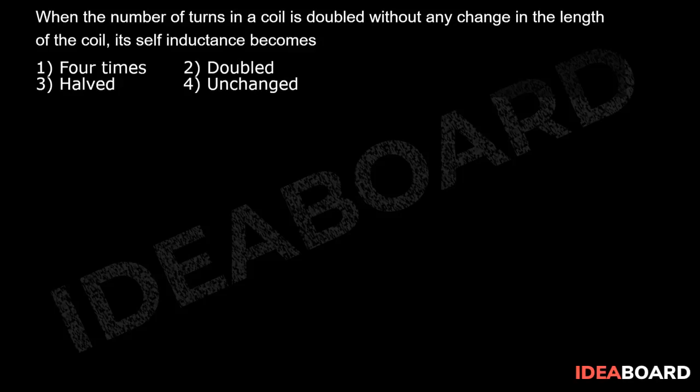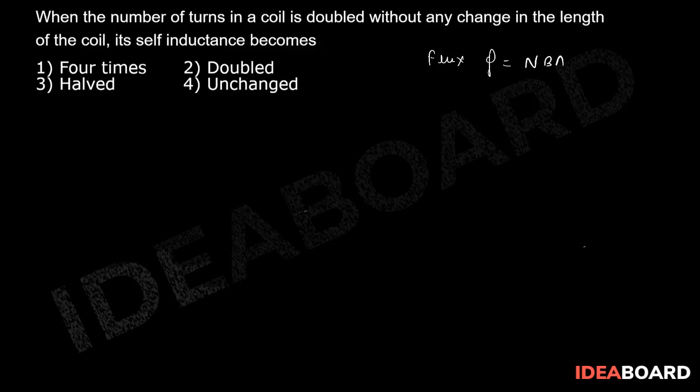When the number of turns in a coil is doubled without any change in the length of the coil, its self-inductance becomes. Now, for this question, we know that flux phi is equal to N into BA cos theta, which will be cos 0. So NBA.